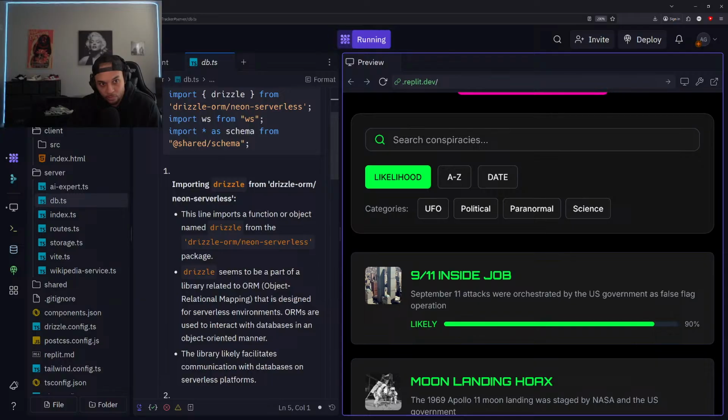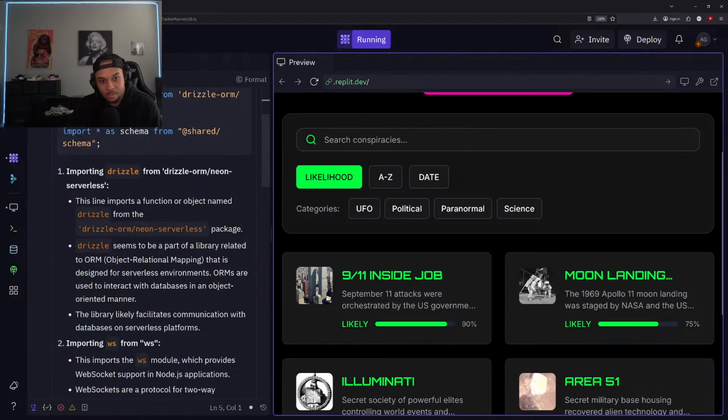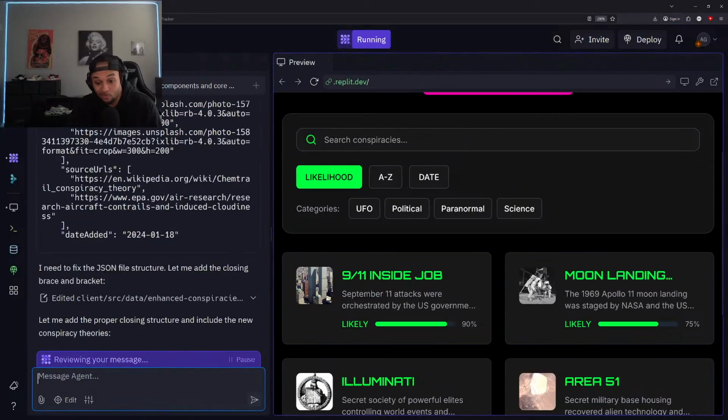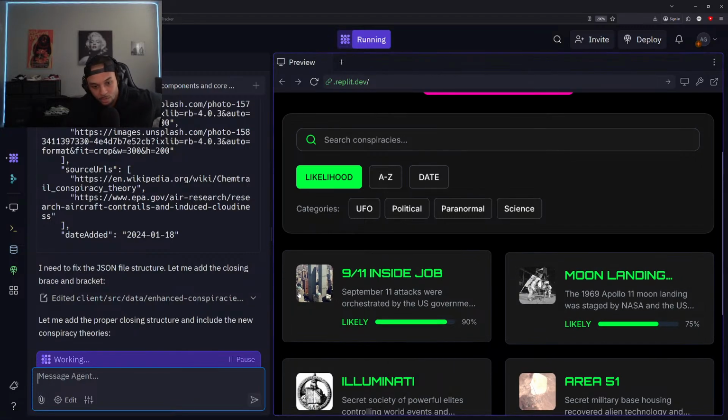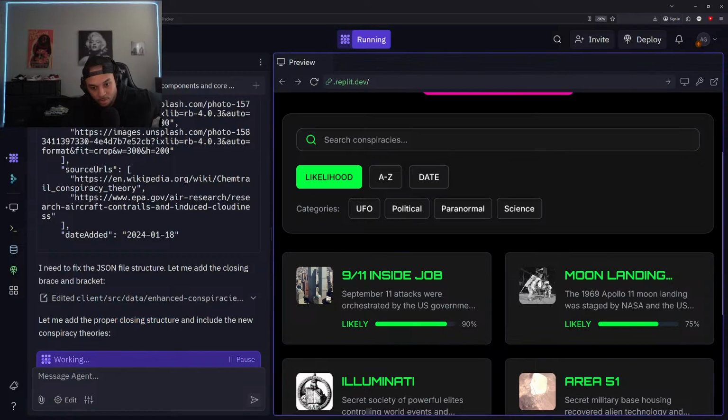Super useful. That's why this app is something I recommend everybody use, whether you're using any of these AI coding platforms, whether you're familiar with creating apps or you're brand new to the software development field. You should definitely be trying out these programs. It's the future for sure. Definitely the future. All right, so let me add proper closing structure.